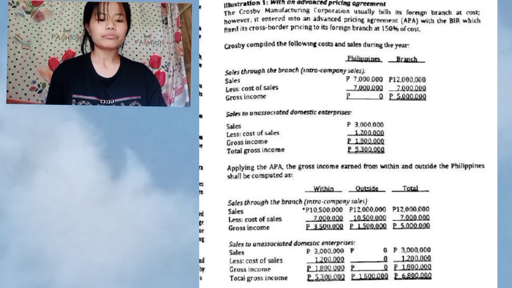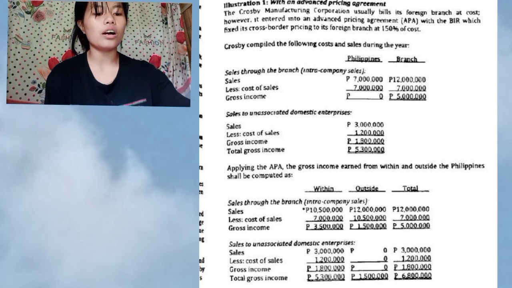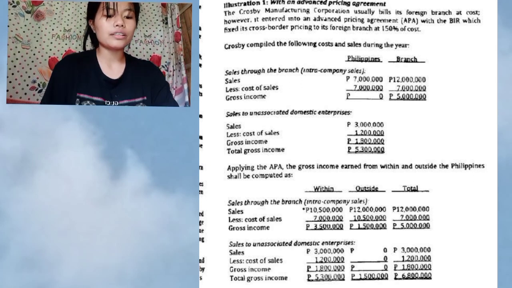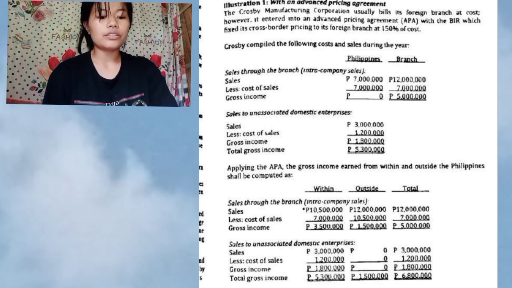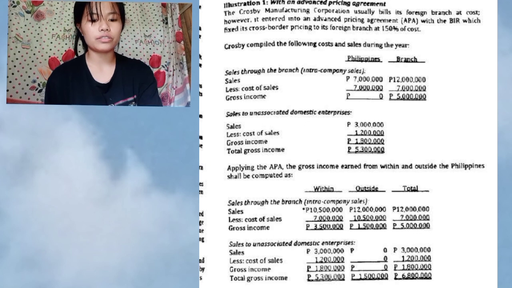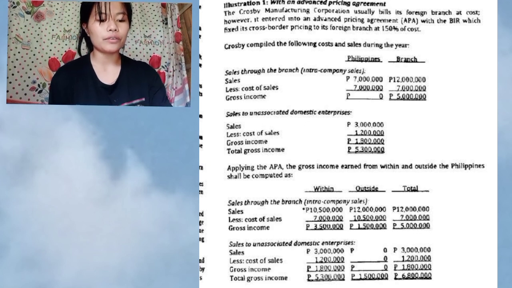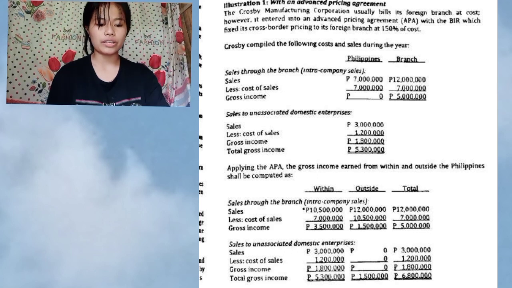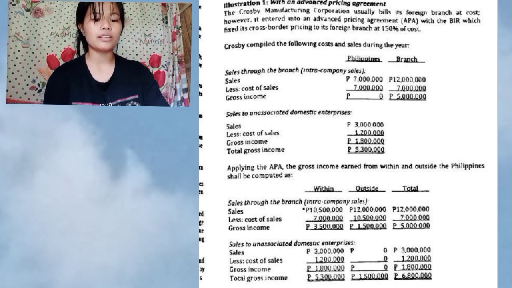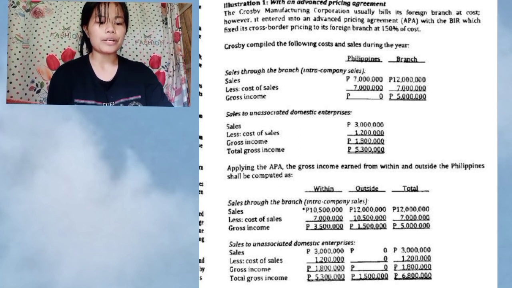So, this is the illustration with an advance pricing agreement. As you can read on the screen, it is 150% of cost. Then the illustration shows the Philippines, then the branch, then sales to unassociated domestic enterprises. Down here you will see that the APA, which is the advance pricing agreement, is applied.